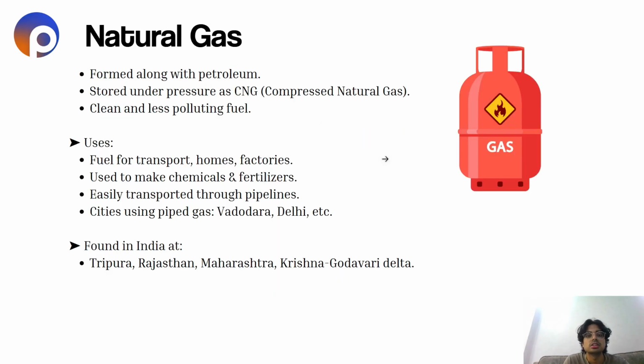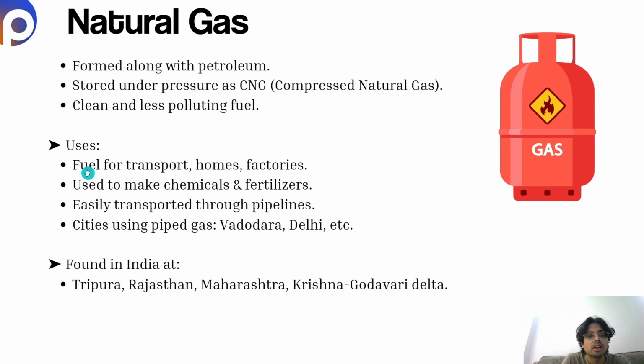Okay. Now let's see what is natural gas. So it is formed along with petroleum. It is stored under pressure as CNG, which is compressed natural gas. Now it is a clean and less polluting fuel. What are the uses of natural gas? Fuel for transport, homes, and factories. It is used to make chemicals and fertilizers, and is easily transported through pipelines. It can be easily transported.